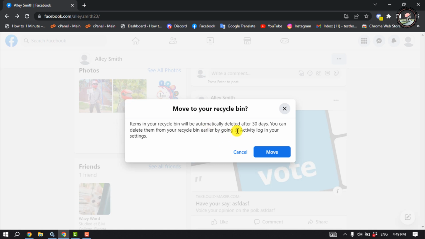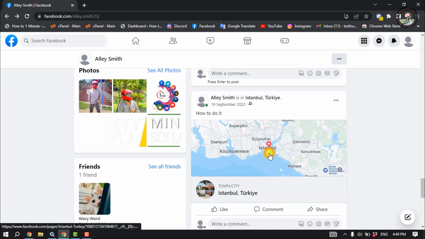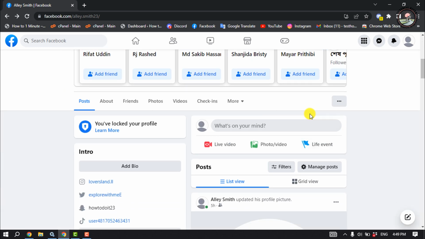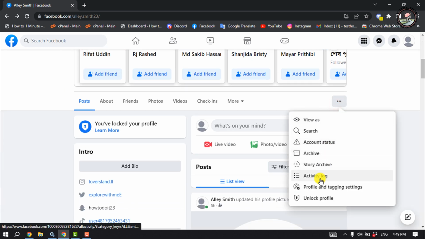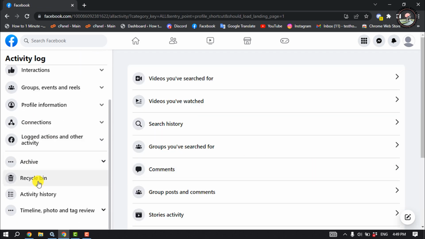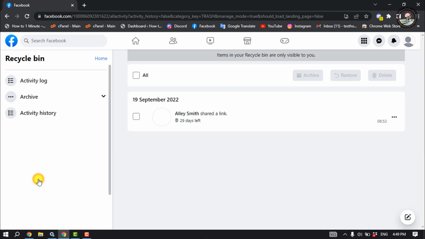Now let's see how you can recover deleted post, photos or videos from recycle bin. So I deleted a photo here, then I'm clicking on this three dot and clicking on activity log, and here select recycle bin, and then you will get your deleted post, photos and videos here.